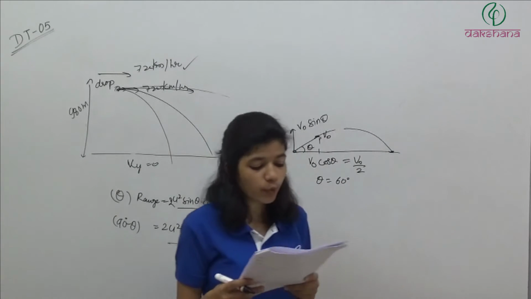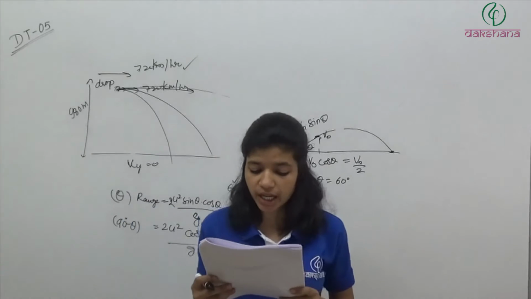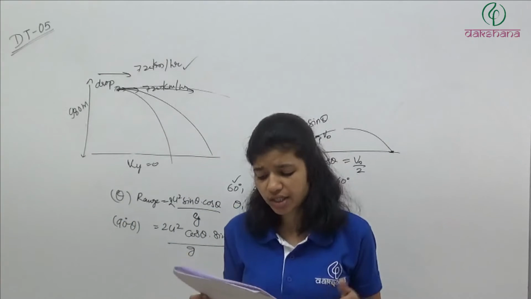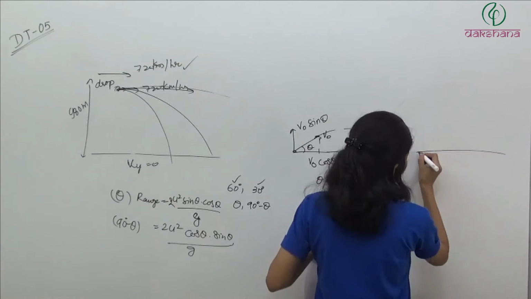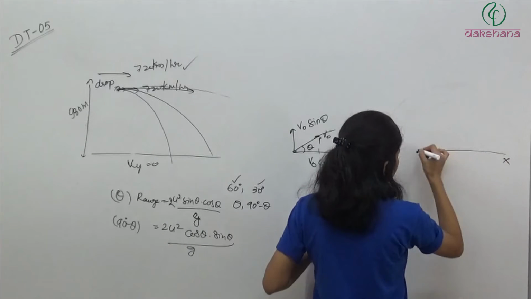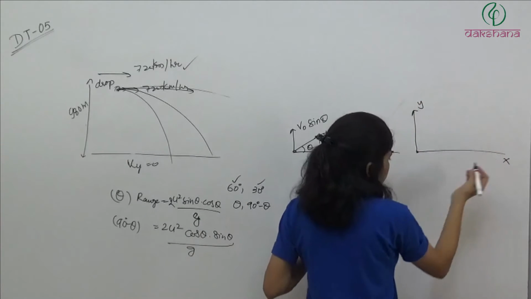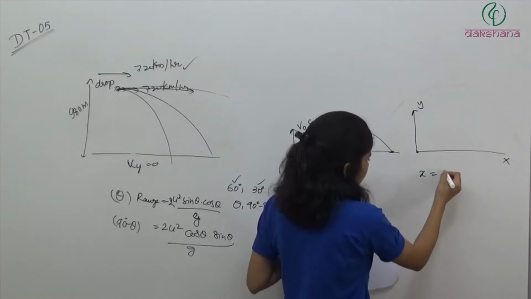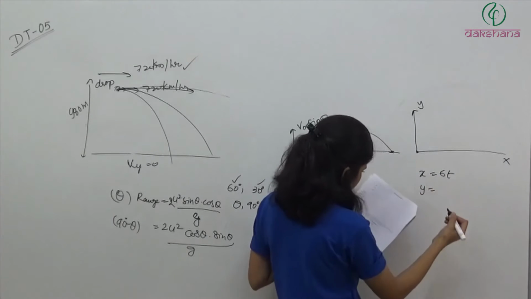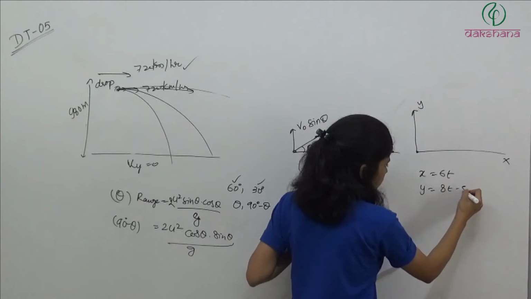Question number 9. The point from where a ball is projected is taken as the origin of the x coordinate axis. The x and y components of its displacement are given by. So this is the point of projection and this is x, ये है y, यहाँ से हमने प्रोजेक्ट किया. So its x coordinate at any instant is 6t and y coordinate is 8t minus 5t square.